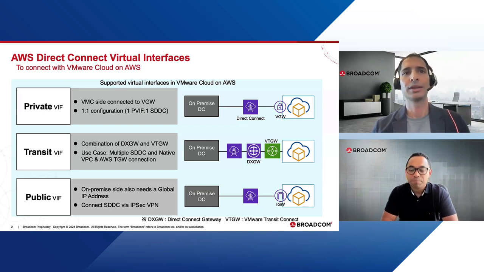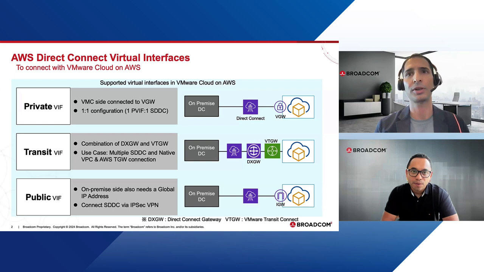That's correct. Yep. And for the transit VIF, with the combination of the DX gateway and the VTGW you can connect. So the use case, you can have multiple SDDCs. For example, let's say you have 10 SDDCs, and you can have the transit VIF that connects with the VTGW, and then all the SDDCs can talk to each other, right? So it's very efficient. And also you can pair it with the AWS Transit Gateway, and also the VPC and SDDC can communicate to each other. Basically, in today's session, we'll be focusing on this more.